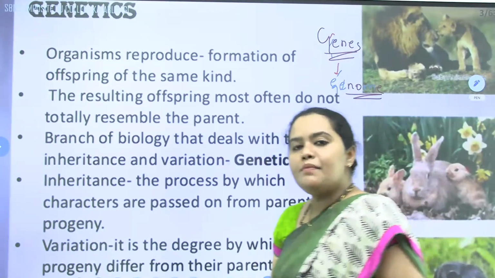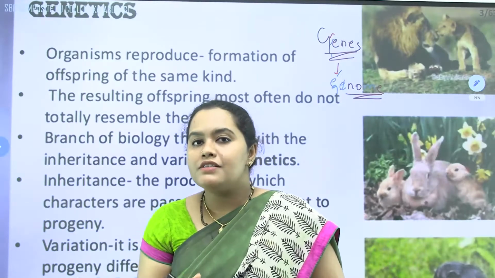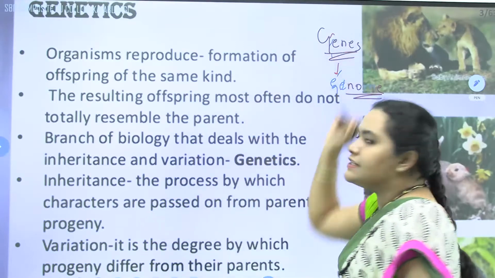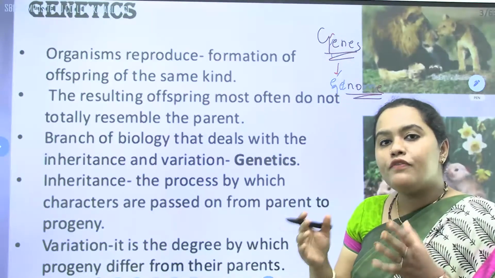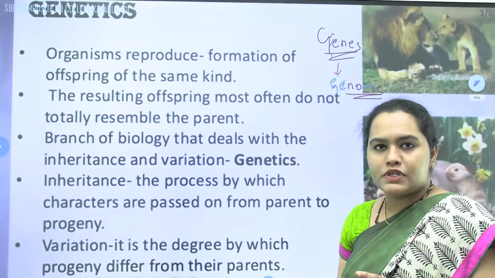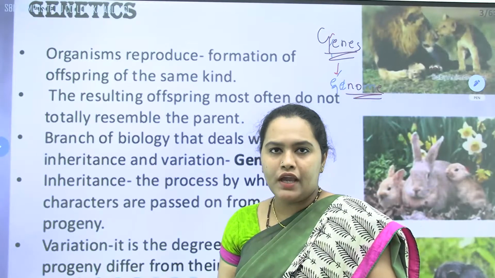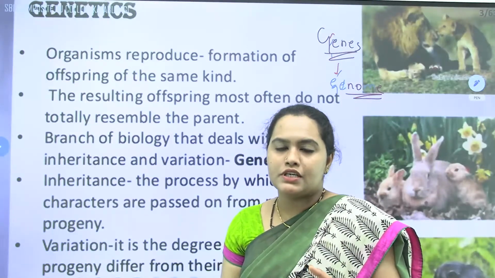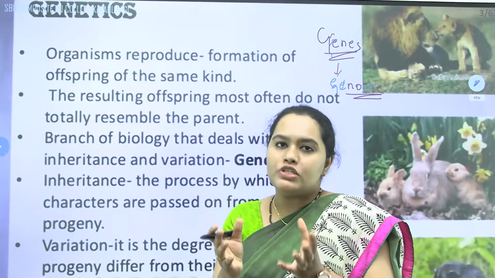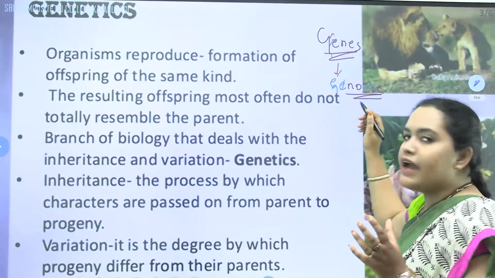Heredity means the transfer of characters. In what form are the characters getting transferred? They are getting transferred in the form of genes. A complete set of genes is called a genome. The number of genes will be in thousands. We humans have around 30,000 genes. This complete set of 30,000 genes is called a genome.